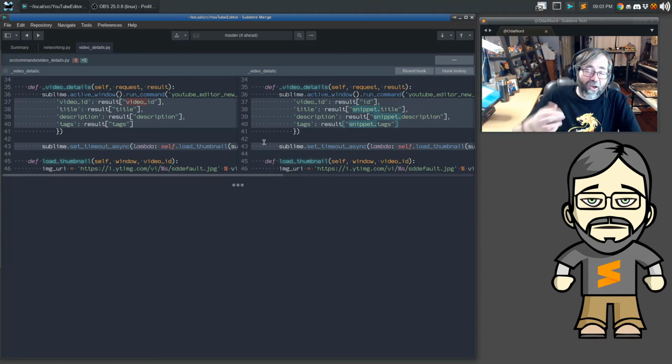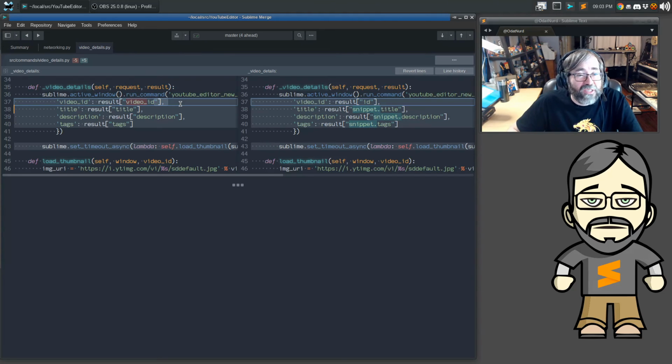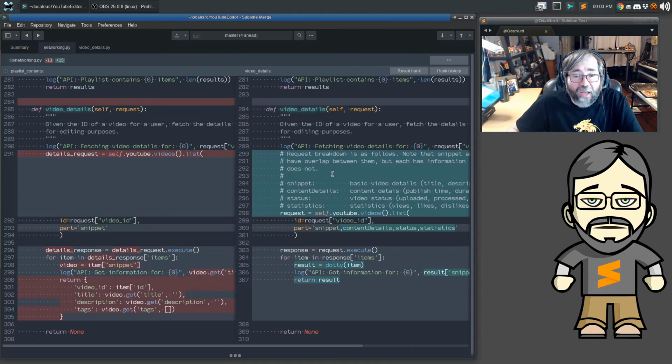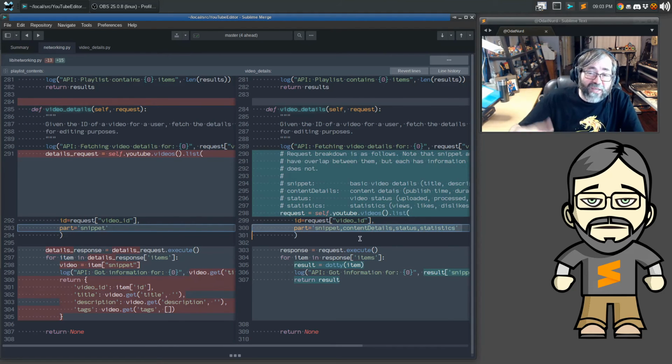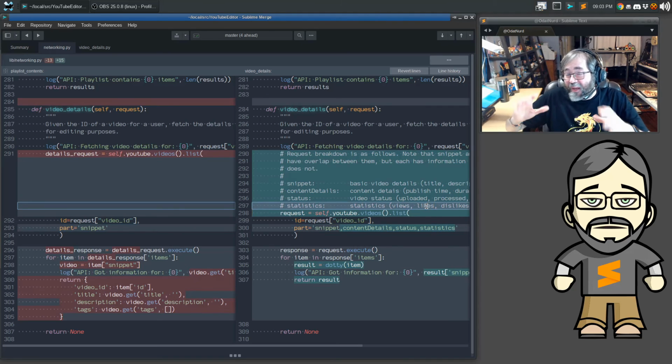We're going to kick off tomorrow with doing a little bit more work into this area because a lot of these requests should take more things. The video details, for example, should take not just a single video ID, that would probably be this one over here, but a list of video IDs because you can get more than one thing out of this. And similarly, you should be able to specify the part if you want as part of the request, and maybe there'll be a default there because one of these things is information on views, likes, and dislikes. Maybe we want to display that in a quick panel. So we're going to jump into that in tomorrow's stream.